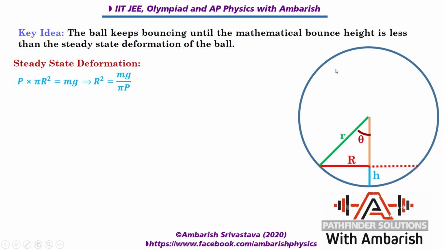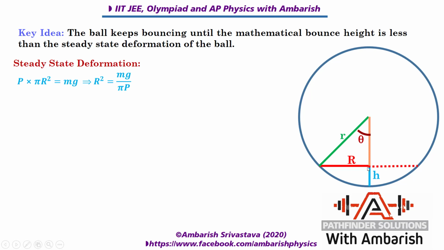Now what about the height to which the ball will bounce again and again? You know that half of the elastic energy is lost every time it bounces. So if it comes from a height H and half of the energy is lost, it goes back to height H/2, and when it comes from H/2, it bounces to height H/4, then again it comes and bounces to height H/8. Now suppose in the process of repeated bouncing, the bounce height itself becomes less than h. That means the contact will never be lost, right?